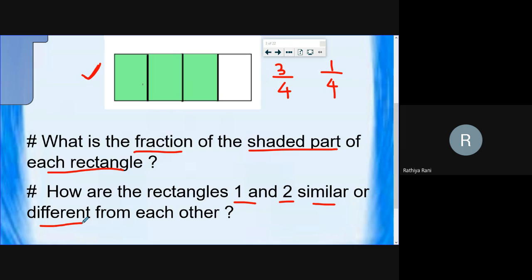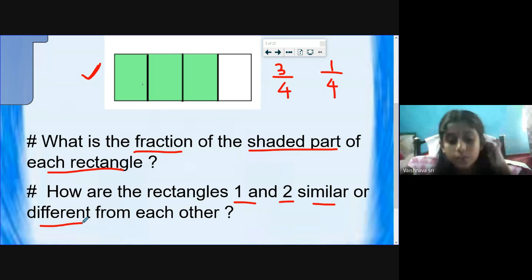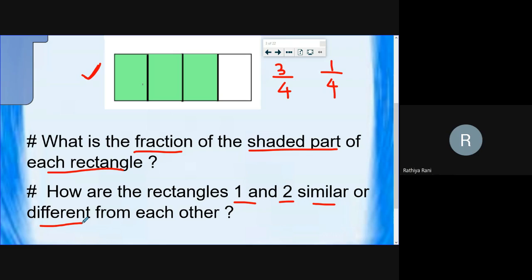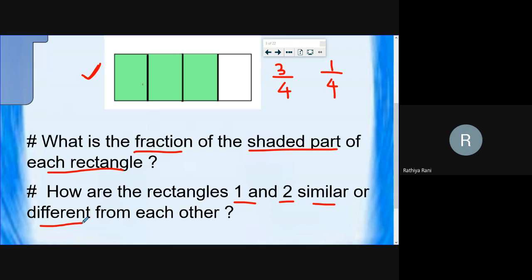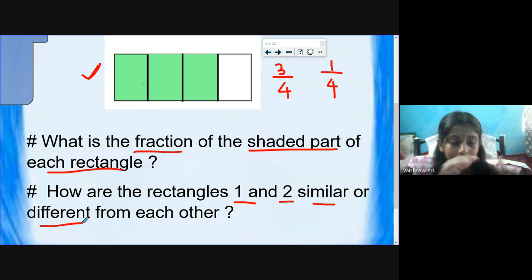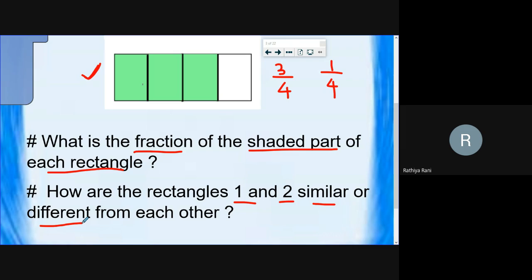Good, Kim Mazania. And Vaishnavi. Again, the denominators are same. And if we add 3 and 1, we will get 4 as the numerator. The difference is that for 1/4 they colored one part, and for 3/4 they colored 3 parts. Yeah, super. Very good, Vaishnavi.